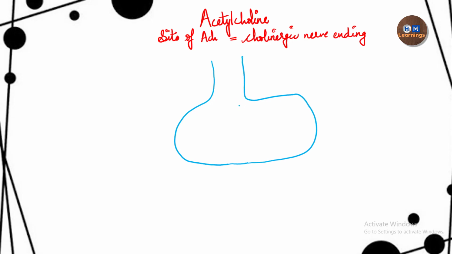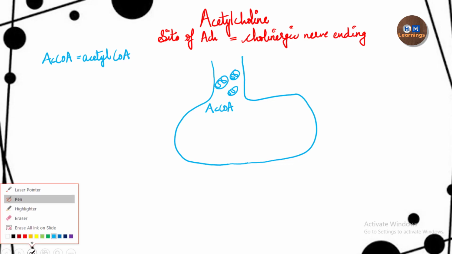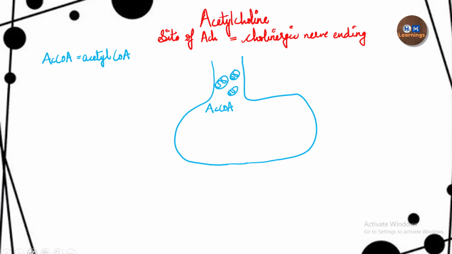Okay, so in the axon ending there are many mitochondria, and from these mitochondria we get one of the reactants which are required to synthesize the acetylcholine, and it is acetyl coenzyme A. So I will just write down all the full forms here on the left side. So this is acetyl coenzyme A.